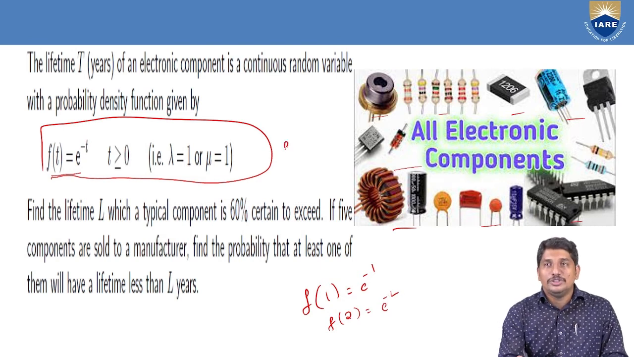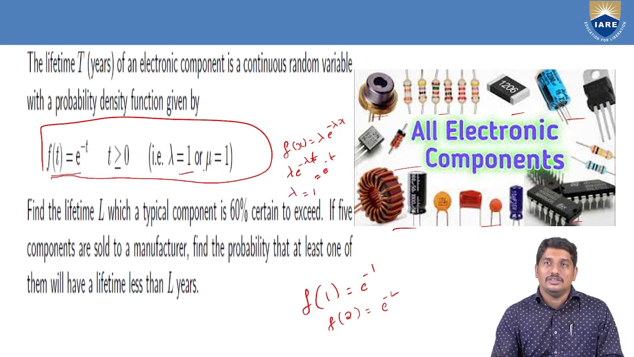The exponential distribution means f of x is equal to lambda times e power minus lambda x. By comparing lambda e power minus lambda t with e power minus t, we immediately conclude that lambda is equal to 1. That is what he is mentioning here.